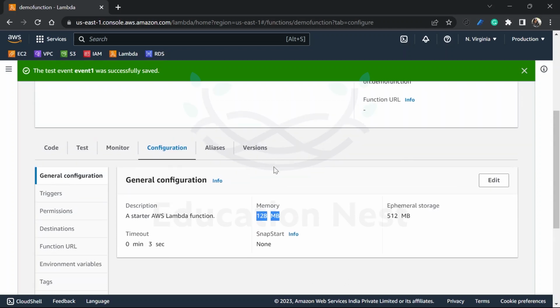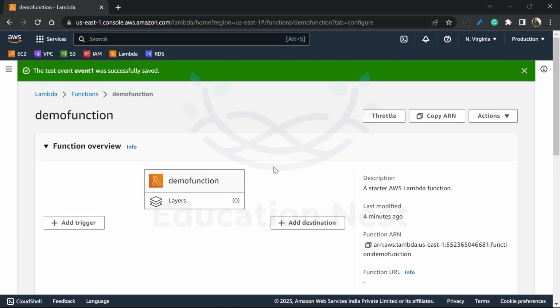So this is it for the Lambda function, and you can create your own. You can have it in a web application also. This is very important. You can also use this Lambda function in microservice architecture, so you can just run your specific functionality on the Lambda function and it will work fine.